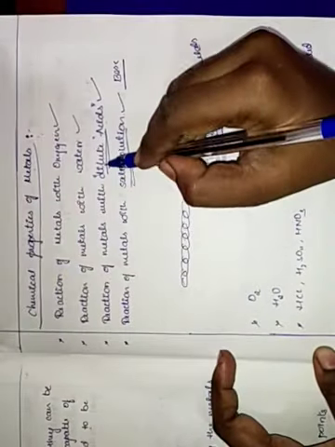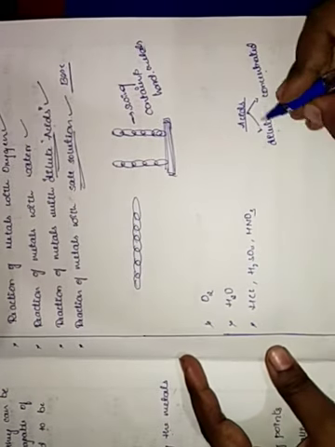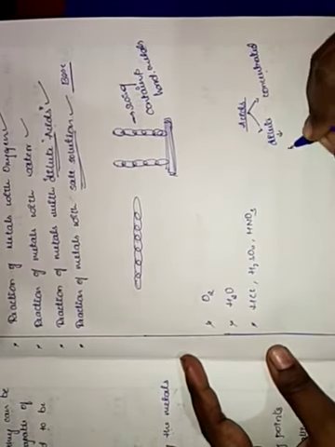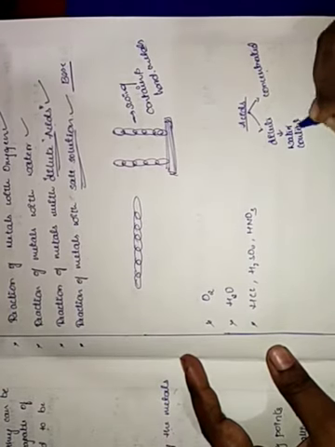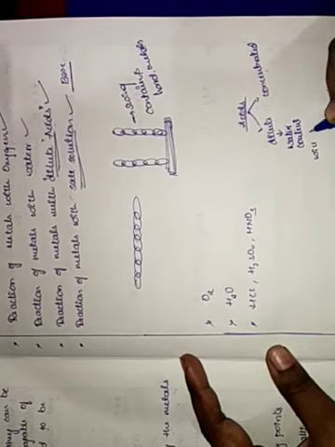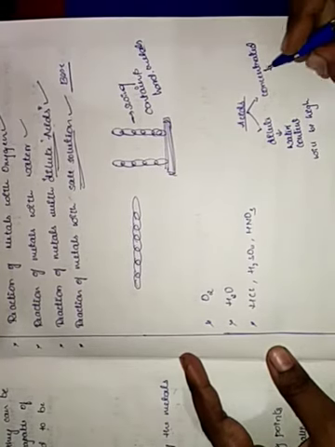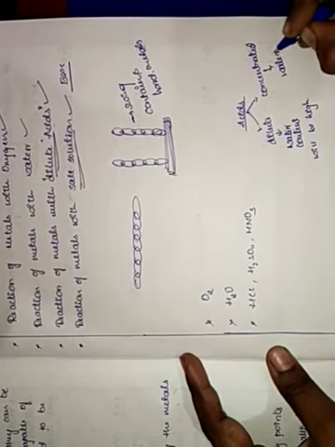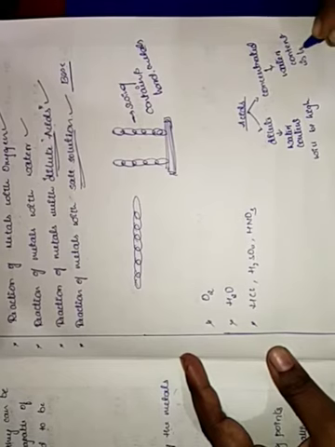Here we are taking only dilute acids. So what is dilute acid, you may ask. Dilute acid means the water content will be high, whereas concentrated means the water content will be less. That is why we call it concentrated, whereas here we call it dilute.